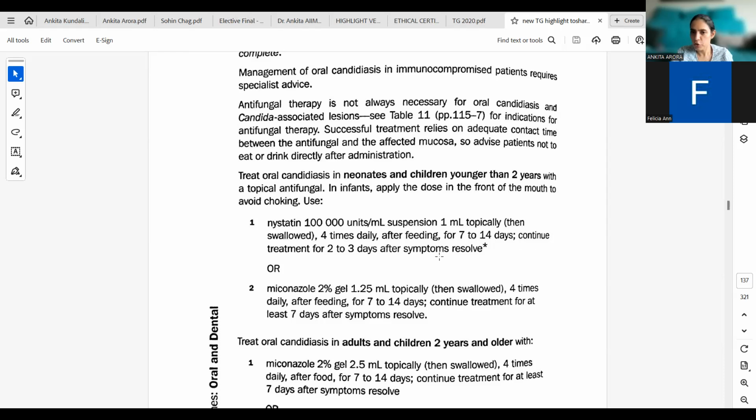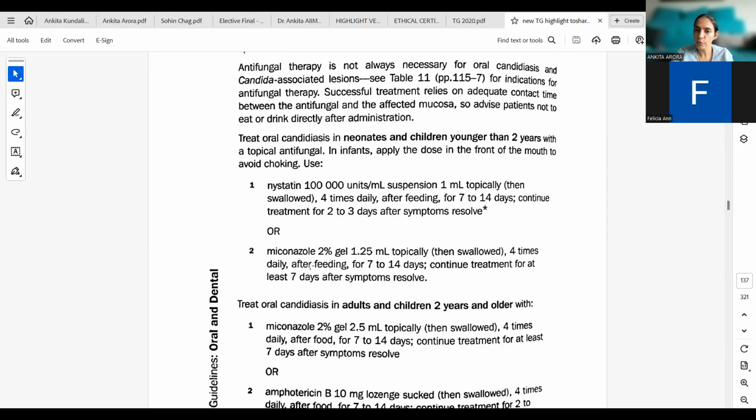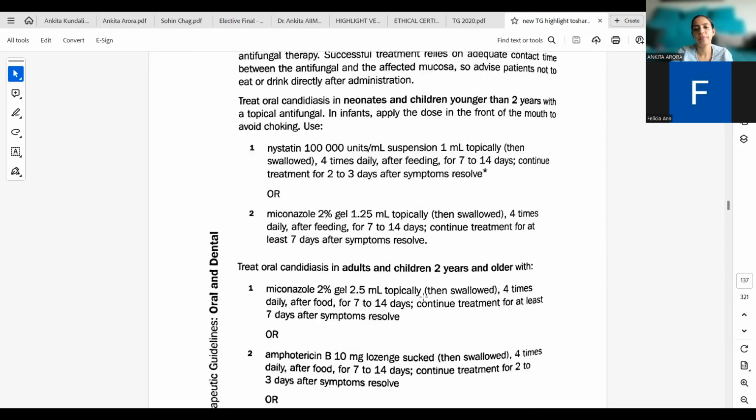And after the symptoms resolve, it has to be continued for 2 to 3 days more. Or we can use miconazole gel, which is 2% gel, 1.25 ml topically, then swallowed, 4 times daily after feeding for 7 to 14 days. Continue treatment for at least 7 days after symptoms resolve.